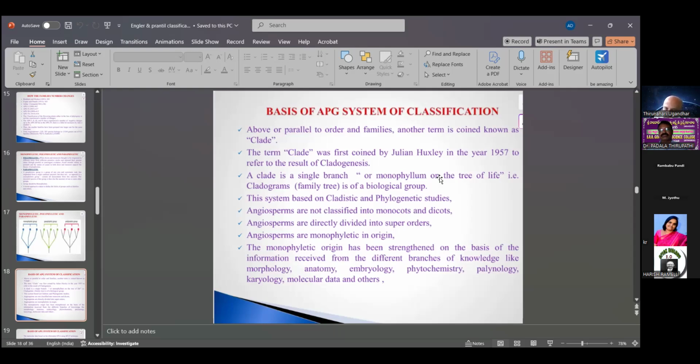So the monophyletic origin has been strengthened on the basis of information received from different branches of knowledge, like morphological characters, anatomical characters, embryological characters, and phytochemical structures, and palynological characters, then also karyology, meaning nuclear structures, and also molecular bases, meaning RNA, DNA, proteins, carbohydrates, and fats. These molecules are the basis of the classification of plants. That is molecular data and others. This is also the basis of the APG classification system.